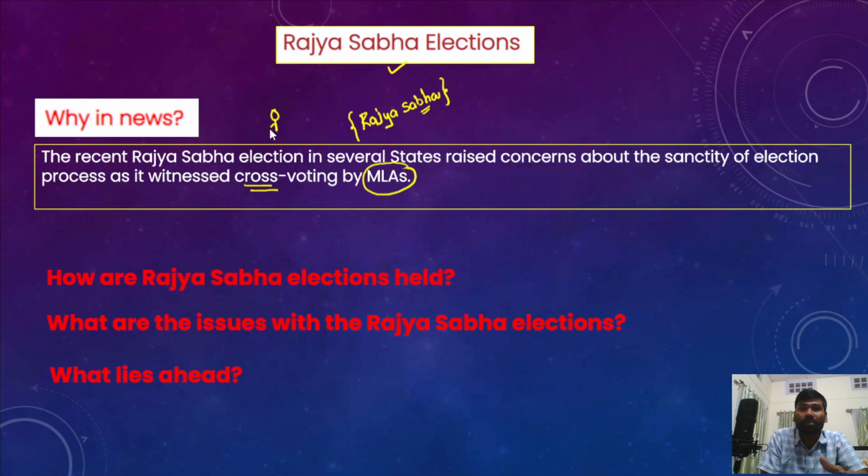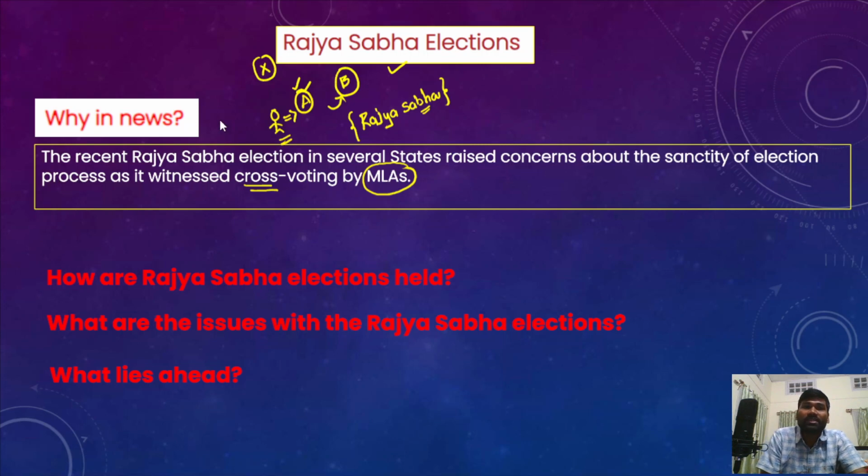Imagine an MLA, a Member of Legislative Assembly, who belongs to a particular party called A. In that state, imagine a state called X, the MLA belongs to party A, and when it comes to the Rajya Sabha elections, instead of voting as per the directive of party A, he gives his vote to party B. This is considered cross voting in the Rajya Sabha elections.